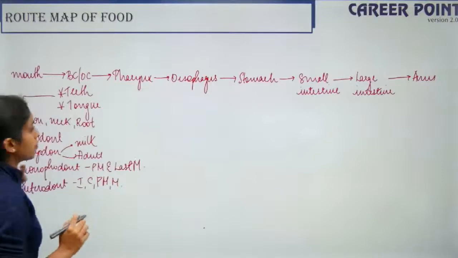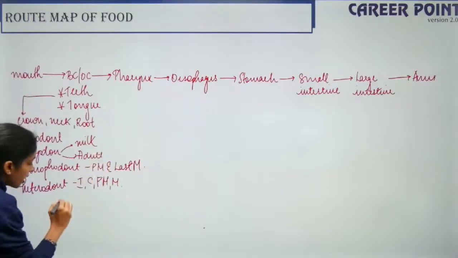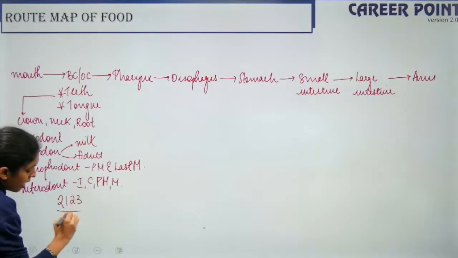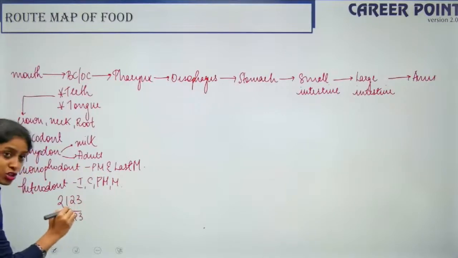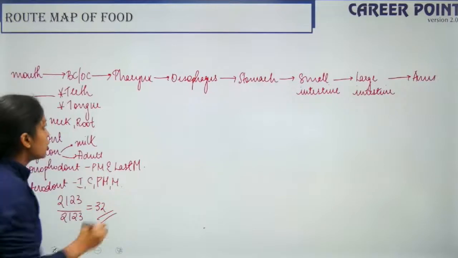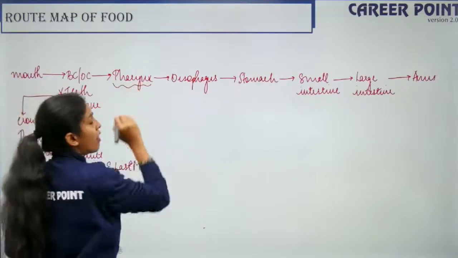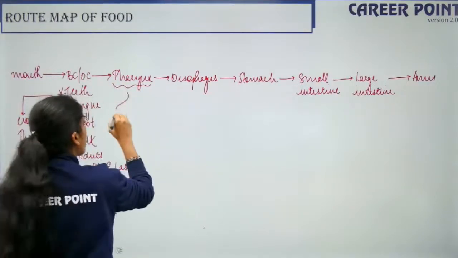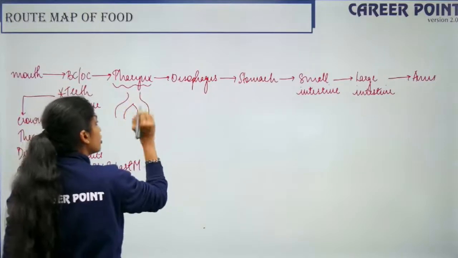Good. So this is about teeth. So what is the formula of adult teeth? 2, 1, 2, 3 by 2, 1, 2, 3. This is on one jaw. So we have two jaws. So this makes it 32 teeth. So after that we move into the pharynx. So pharynx is a common passage. So it opens into the food pipe as well as into the windpipe.